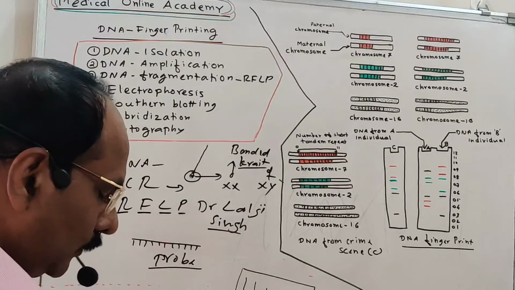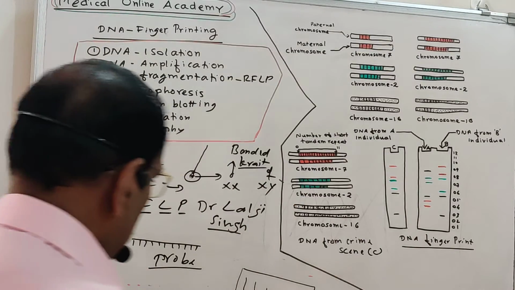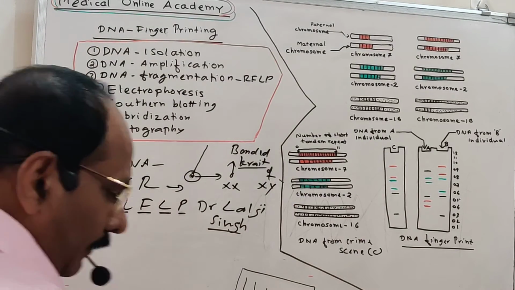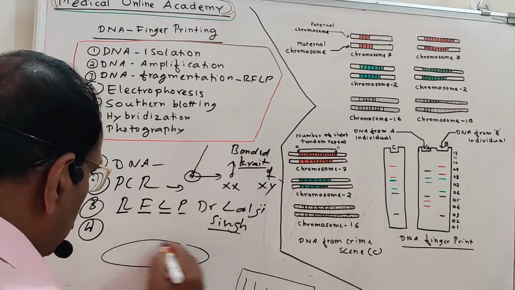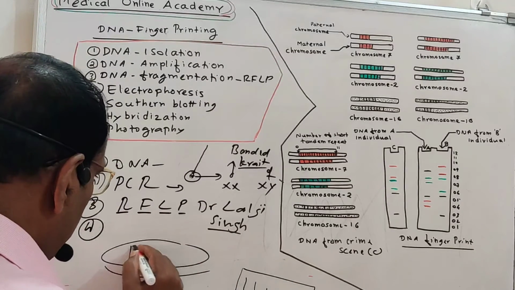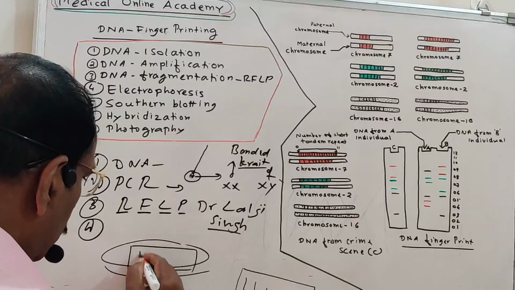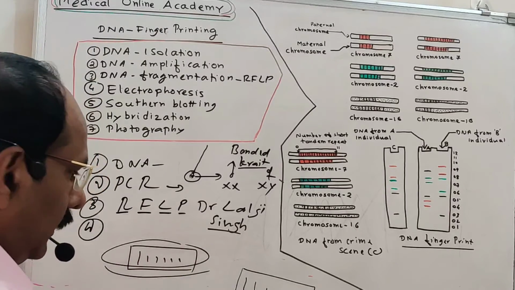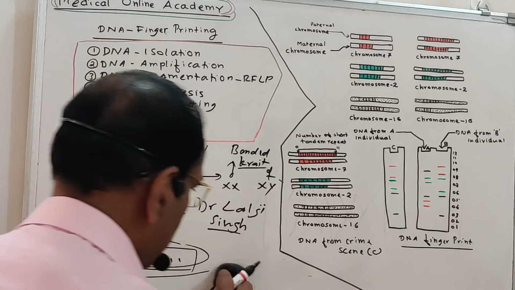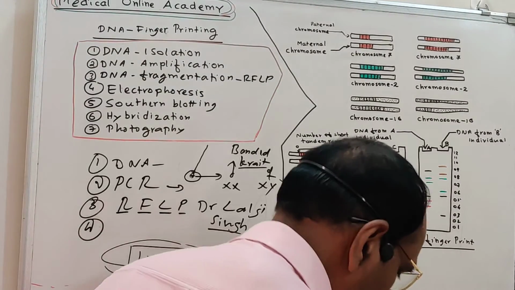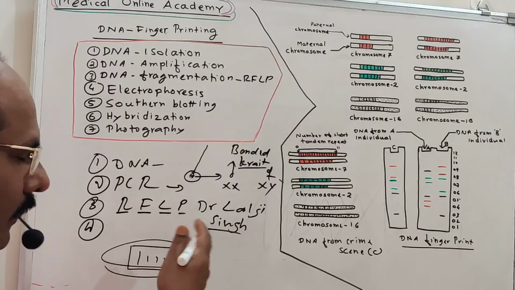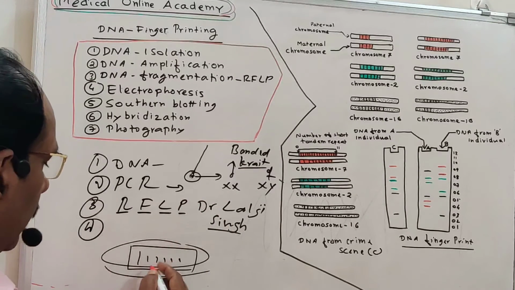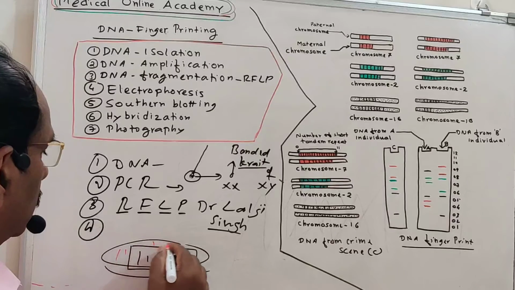In the hybridization, what we are doing is this: the nitrocellulose paper has the different length DNA. We take another petri dish, and in this petri dish we put this nitrocellulose paper. This nitrocellulose paper has the different length DNA, single stranded DNA. In this single stranded DNA, we are adding the probe prepared according to Dr. Lalji Singh. This probe we add in this medium.